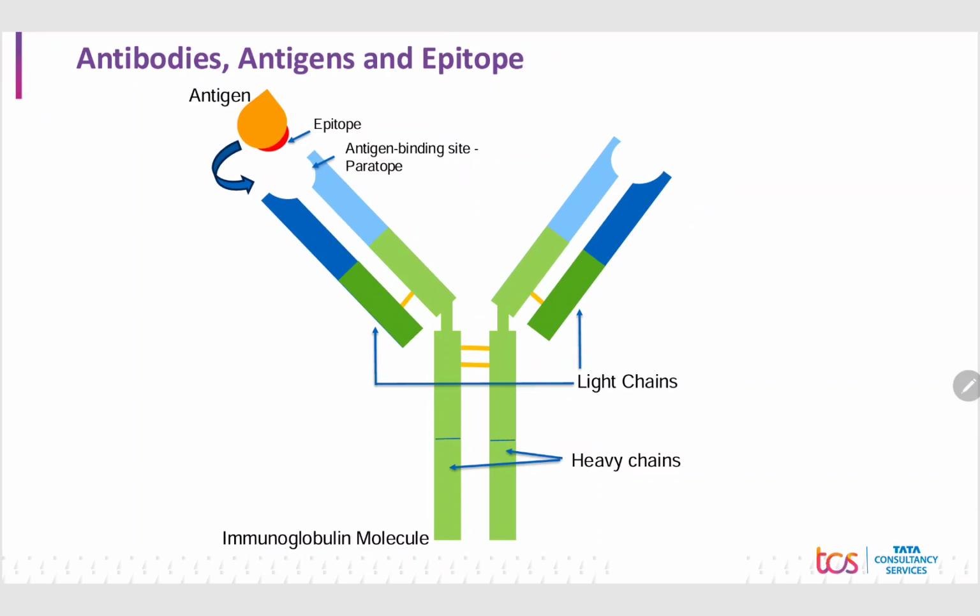The small site on an antigen to which a complementary antibody may specifically bind is an epitope or an antigenic determinant. These epitopes are usually 1 to 6 monosaccharides or 5 to 8 amino acid residues long and are present on the surface of the antigen. These are the proteins which play important roles in our immune system.